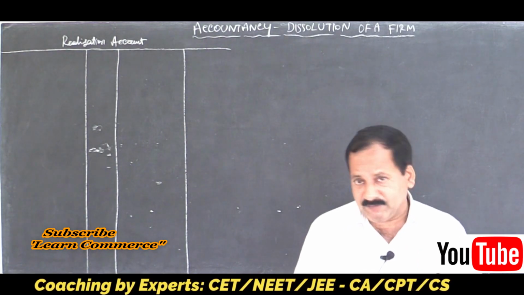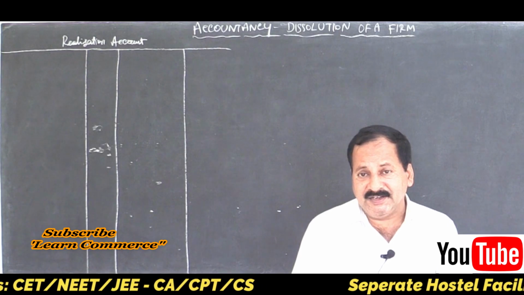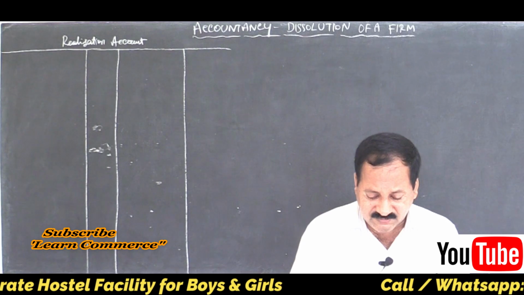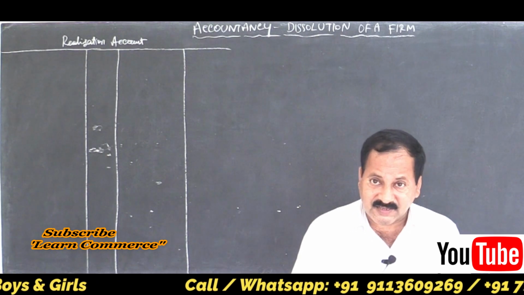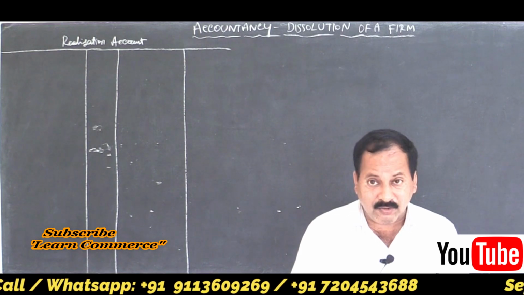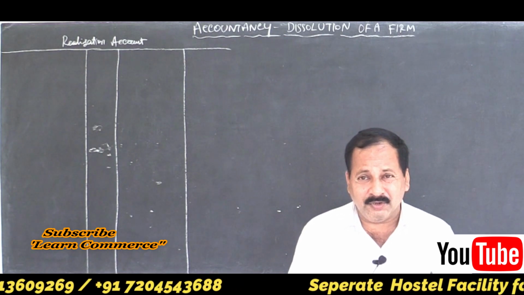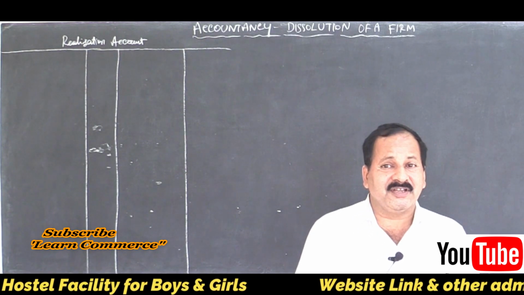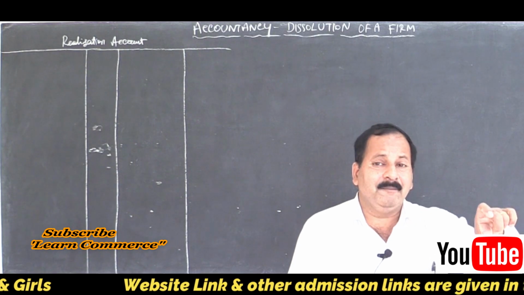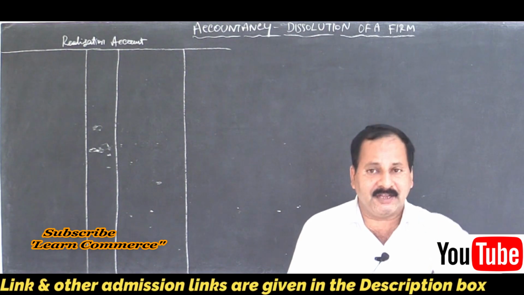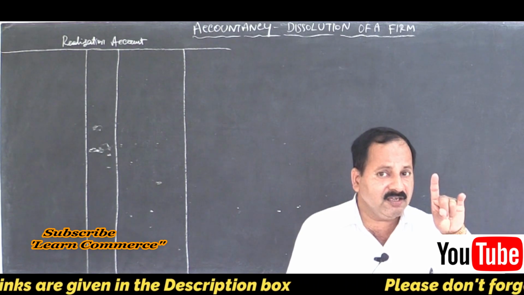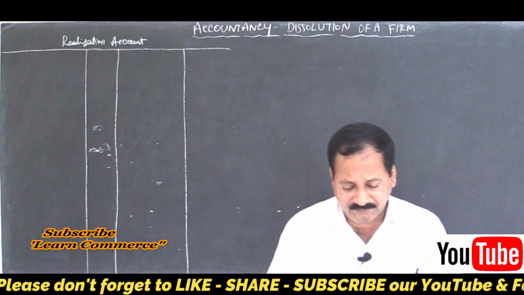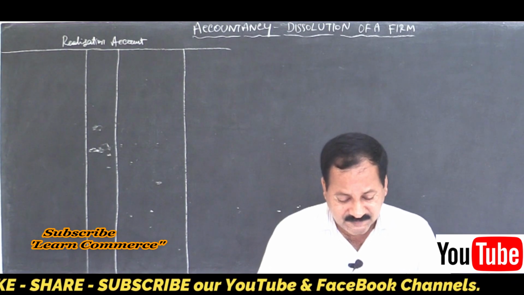Now let us make a bifurcation of which is outside liability and which is internal liability. Creditors are outside liability, transfer them to realization account. Bills payable, transfer, because it is outside liability. Bank overdraft means a temporary bank loan given to business people. It is a balance standing to the creditor on the basis of transactions made with the banker in their current account. This facility is given only to current account holders, and a current account is given only to businessmen. So it is outside liability, transfer it.